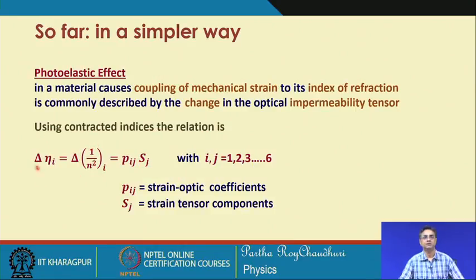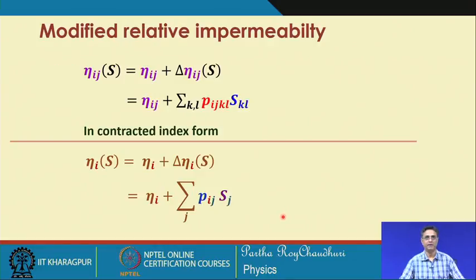Okay, so using contracted notation, we have seen that the impermeability can be represented by this. This is the strain optic tensor, this is the strain tensor, and we use the repeated index convention. So, these are the strain optic coefficients. You have seen this is a 6 by 6 matrix, and this is your 1 by 6 strain component matrix.